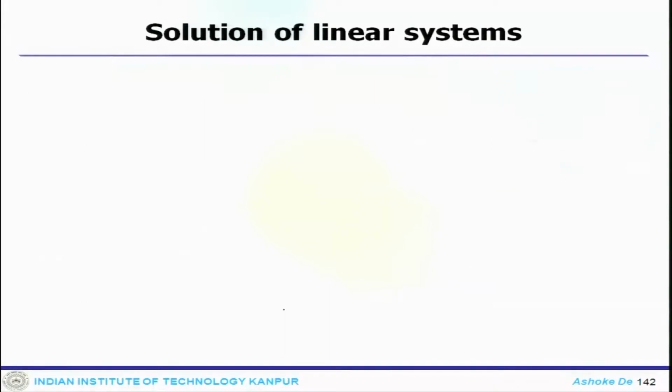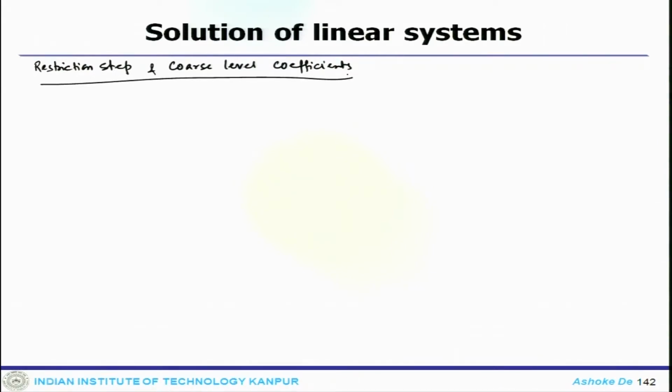Now, one can see the restriction step and the coarse level coefficients. So, how can one obtain these things? The important point here is that the solution starts at the finer grid level.